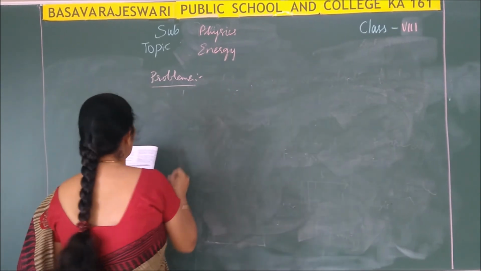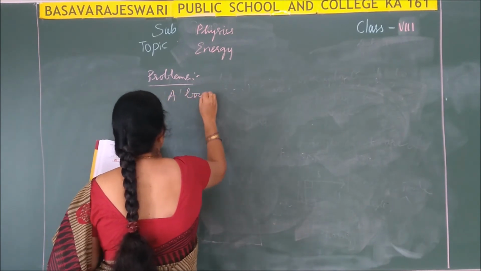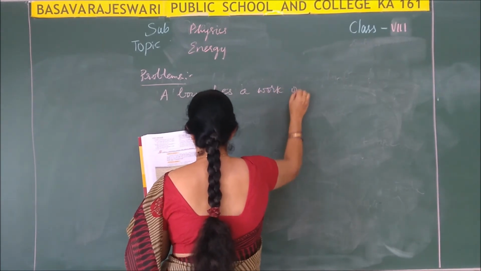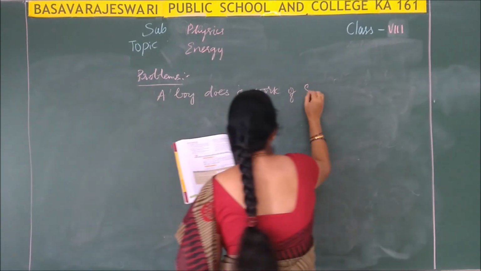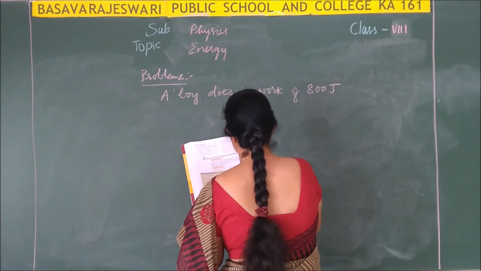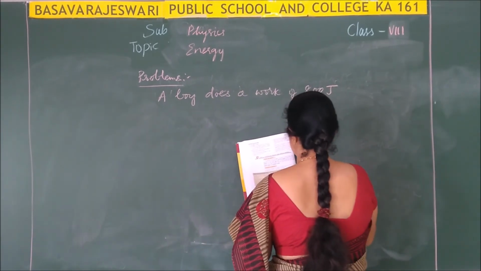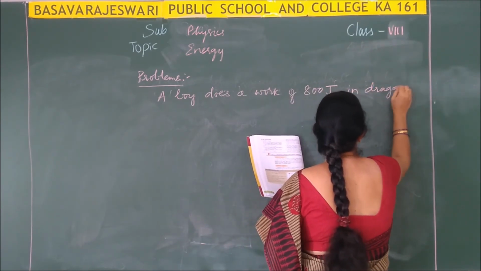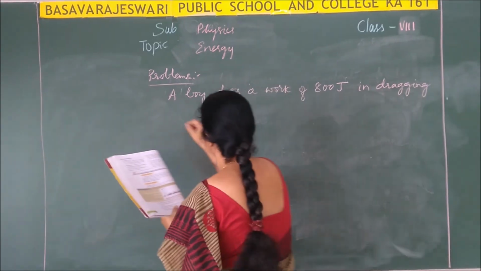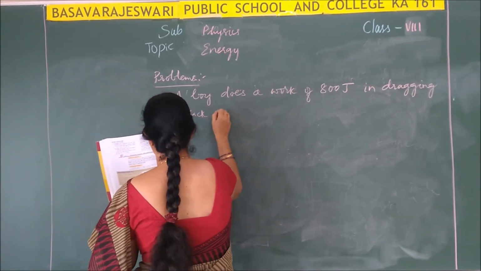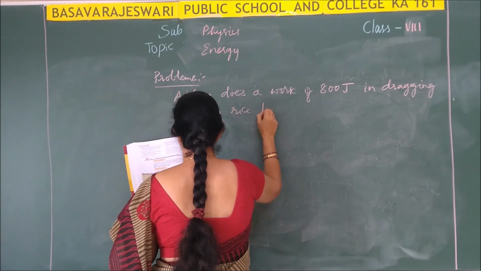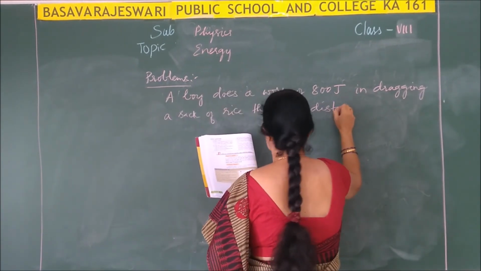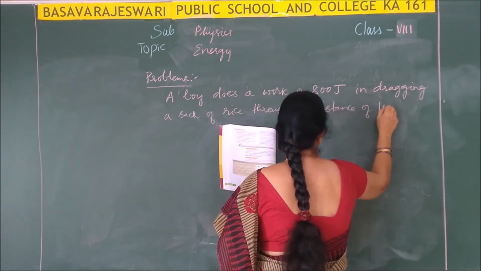A boy does a work of 800 joules in dragging a sack of rice through a distance of 10 meter.